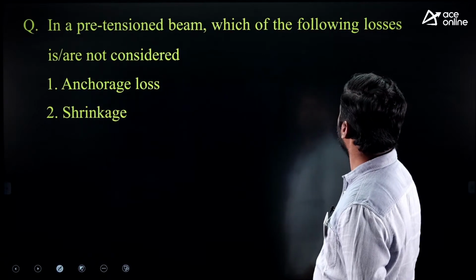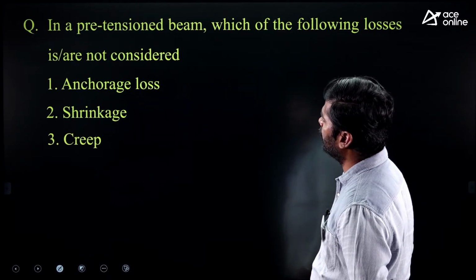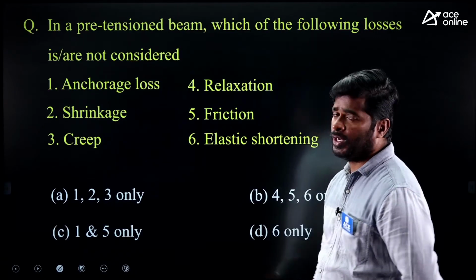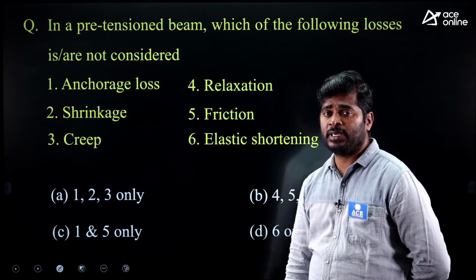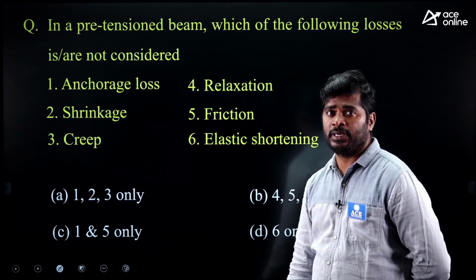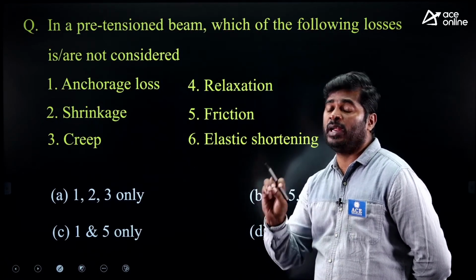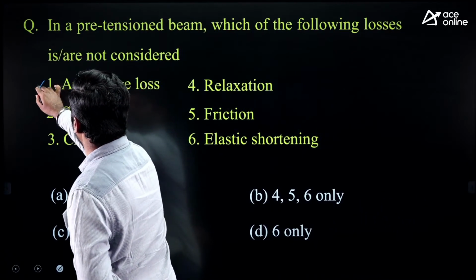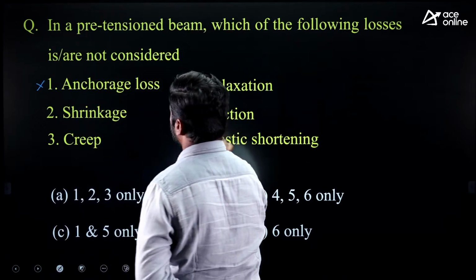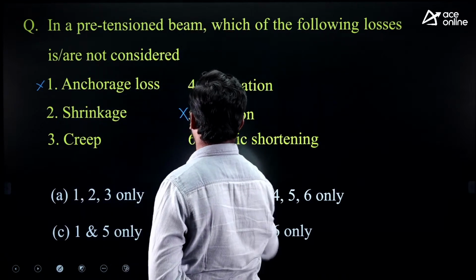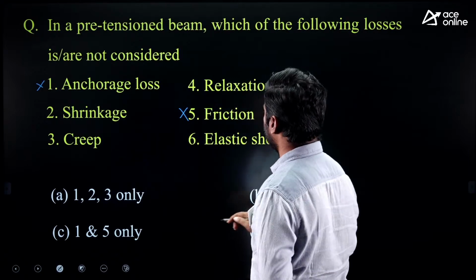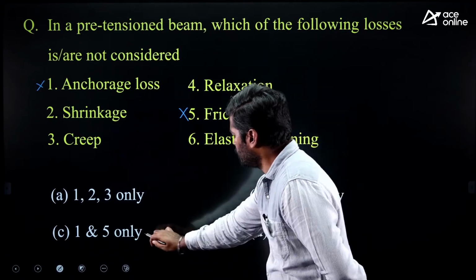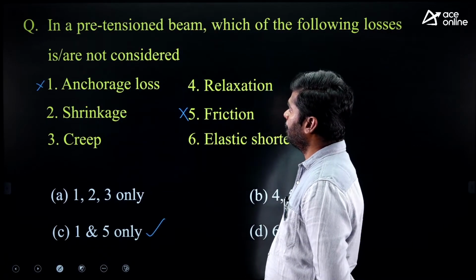Next question. In a pre-tension beam, which of the following losses is or not considered? Under pre-tensioning method, we don't consider anchorage slip loss, even friction loss also we don't consider. These two losses considered only under post-tensioning method. Here anchorage slip loss, yes, it is not considered. Relaxation considered, shrinkage considered, friction not considered. Creep considered, even elastic shortening will be considered. 1 and 5. Option C is correct.